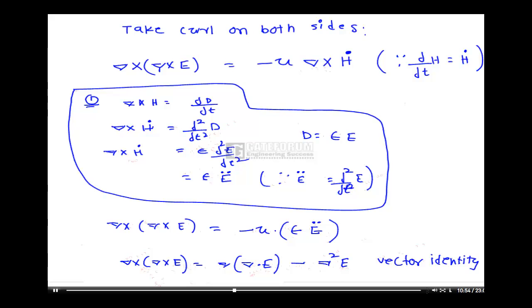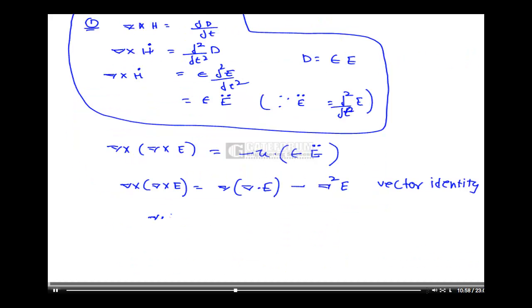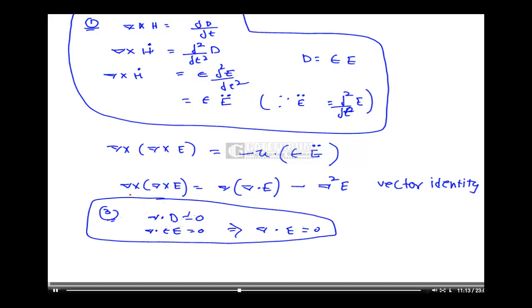What is equation number 3? Equation number 3 is del dot D is equal to 0, which implies del dot epsilon E is equal to 0, that implies del dot E is equal to 0. This is equation number 3.